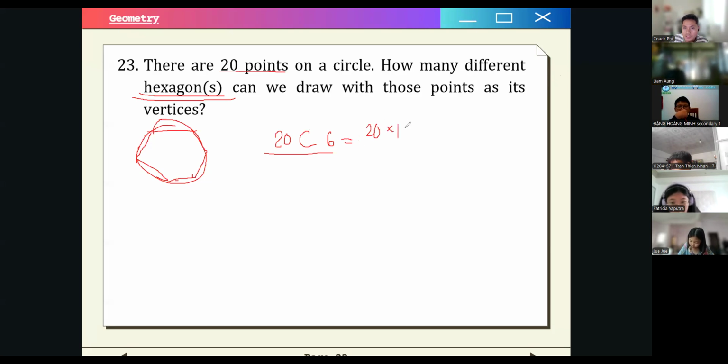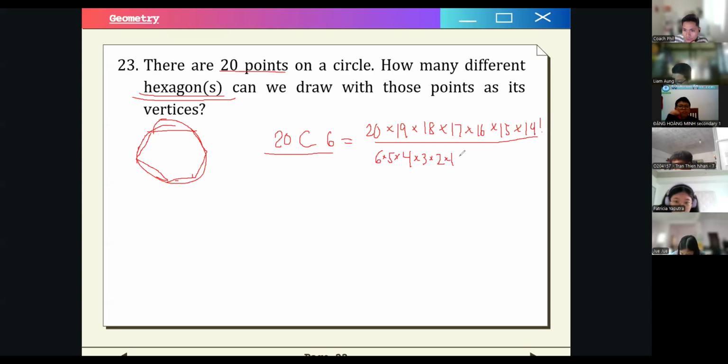The top part would be 20 times 19 times 18 times 17 times 16 times 15 times 14 factorial. Let's just end at 14 factorial because in the denominator, we will have 20 minus 6, which is 14 factorial, right? So we can cancel out the 14 factorial. Now, how do we simplify this? Let's see what we can cancel out.